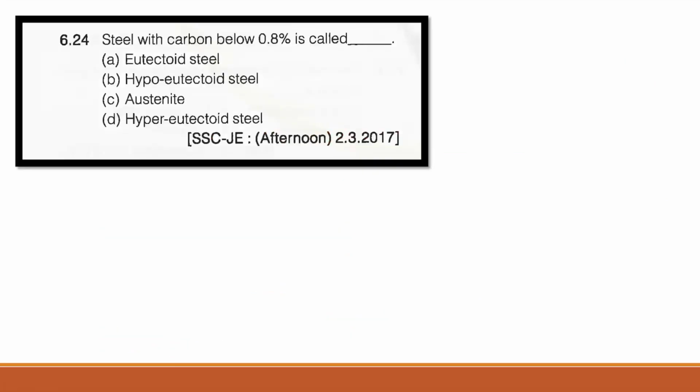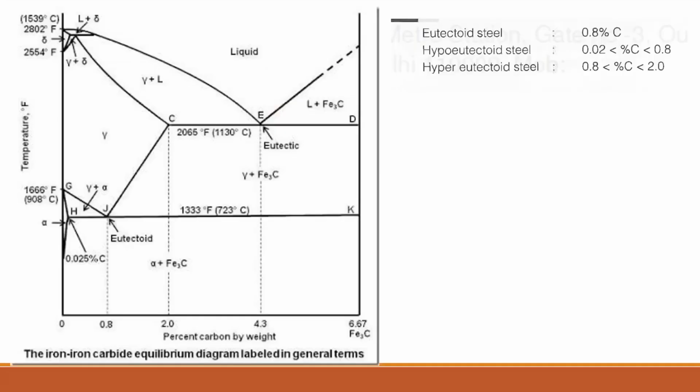Question number 24. Steel with carbon below 0.8% is called as, right? So you can see here in the diagram below 0.8%. So this is the eutectoid point. Before this eutectoid point, we call it hypoeutectoid, and after this eutectoid point we call it hypereutectoid, right?